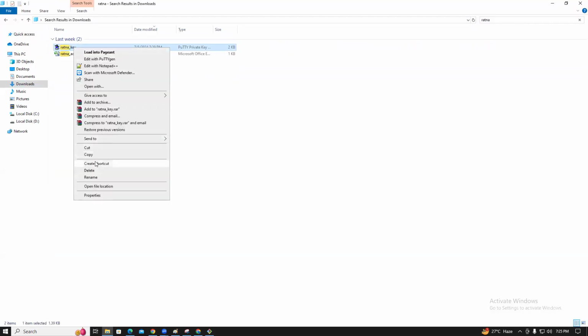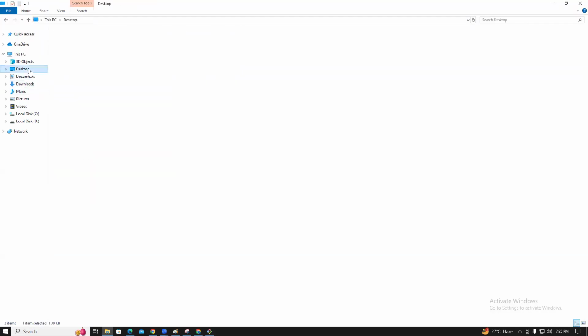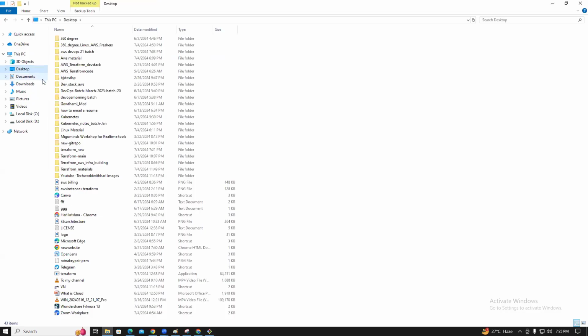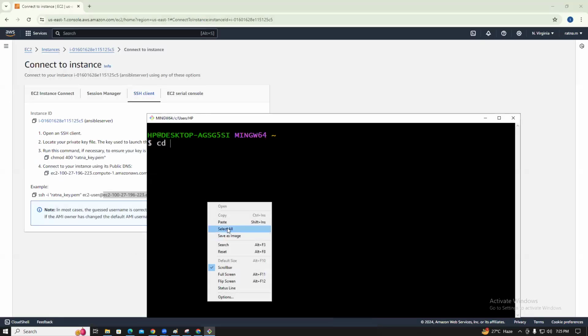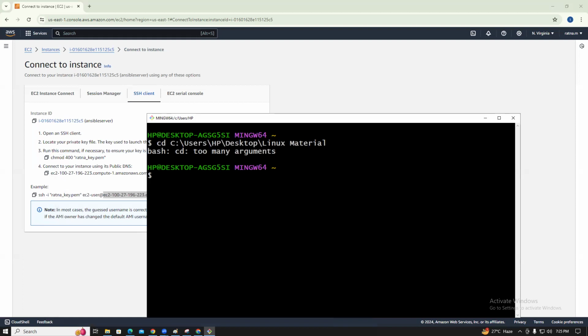This is the one. Copy it. I want to keep it in the Linux material folder. Paste. This is the path. cd, paste. pwd, cd desktop, ls.